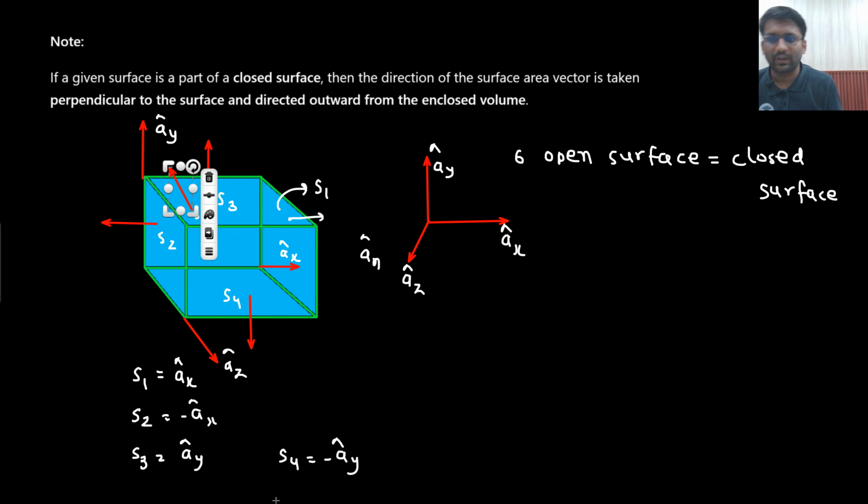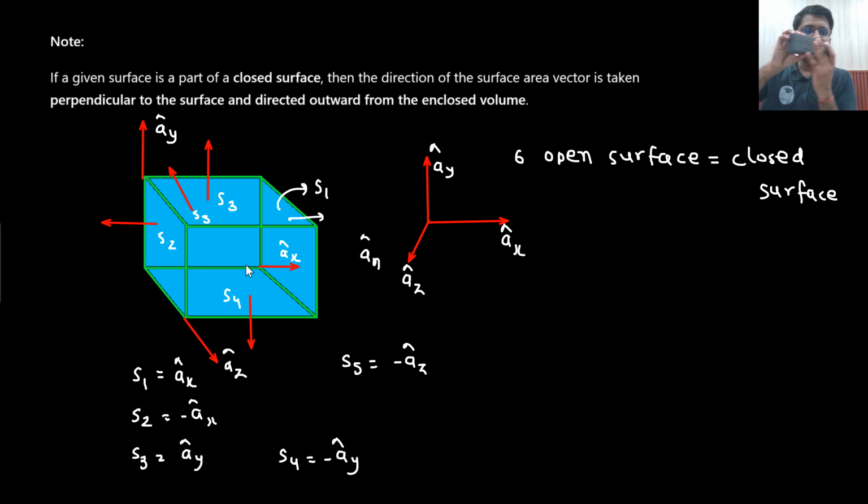For S5, it will be minus az cap. And this is S6. S6 will be directly outward like this, so for S6 the direction would be az cap.